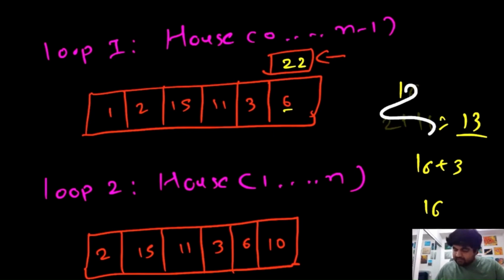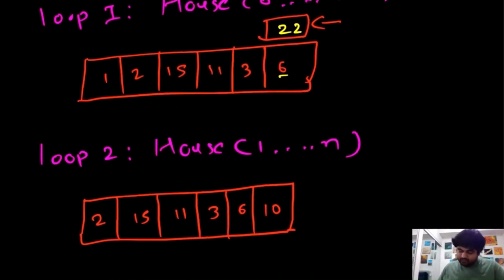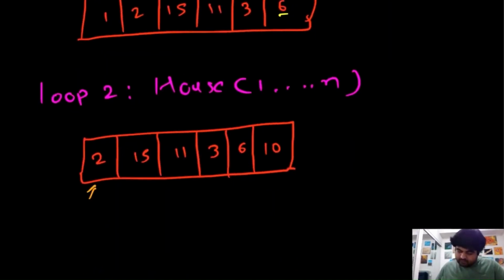Now let's repeat the same process for the second loop. In the second loop, for the first position, the maximum we can rob so far is 2. At the second house, the maximum we can rob is 15. Now over here, the maximum we can rob is either 2 plus 11, which is 13, or 15. So of course 15 is greater, so we are going to keep 15 over here.